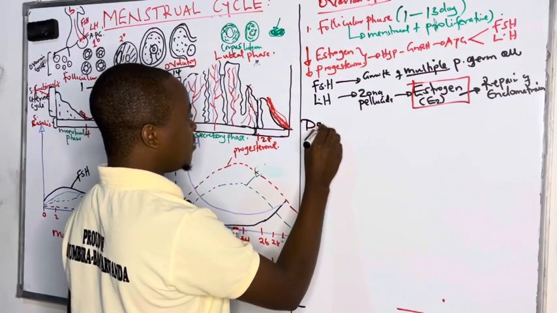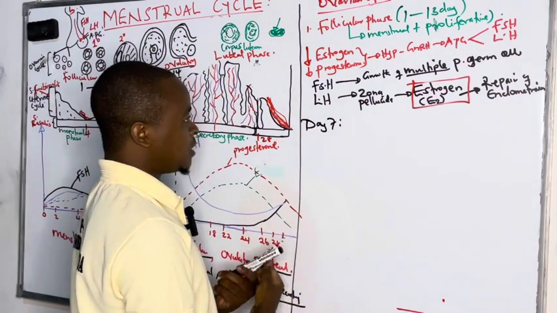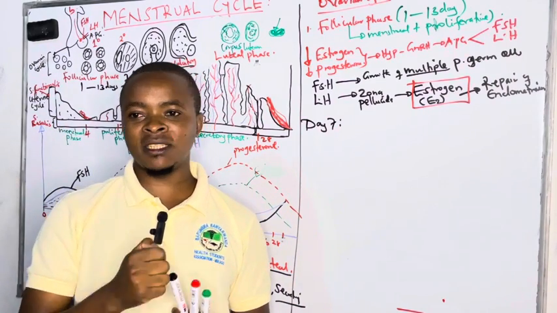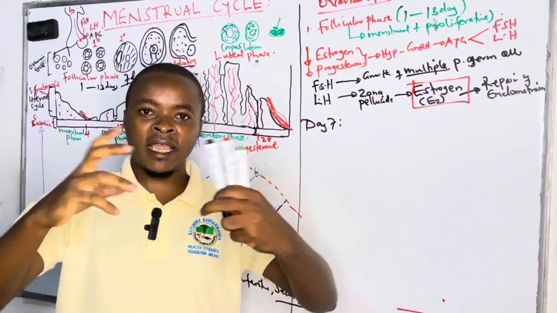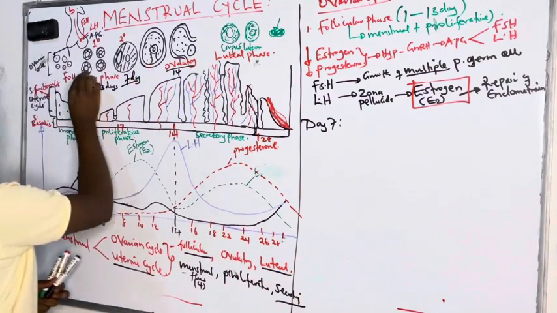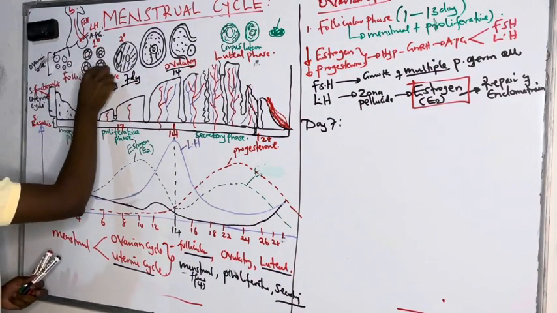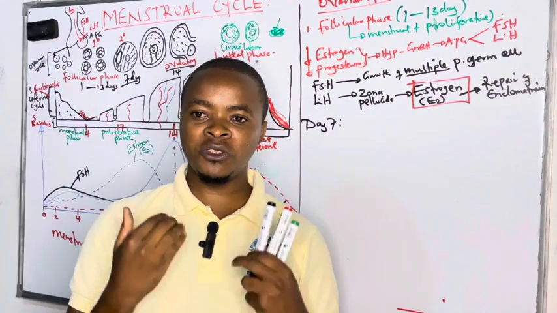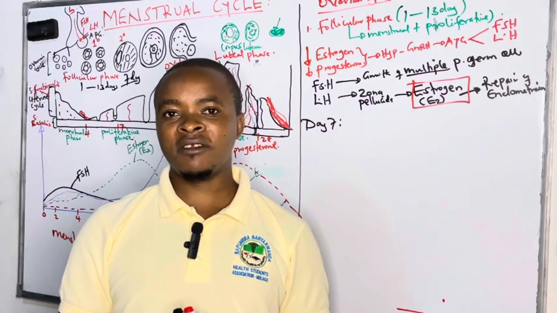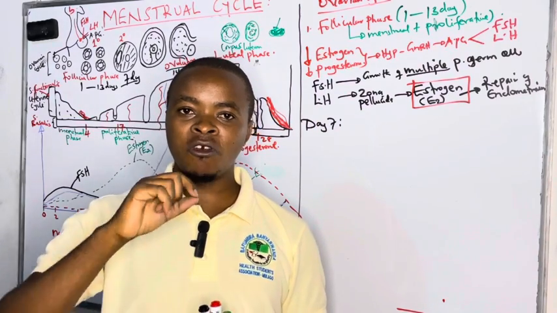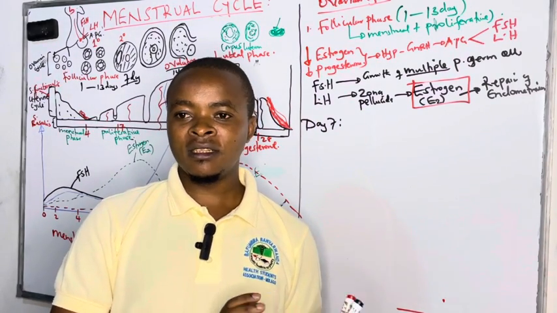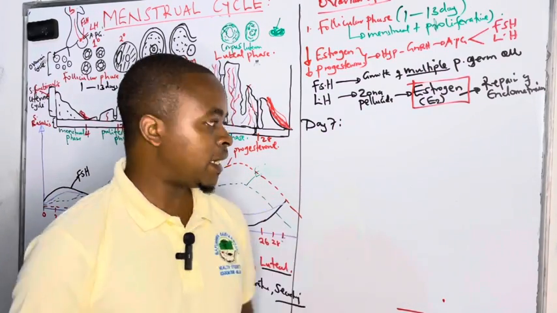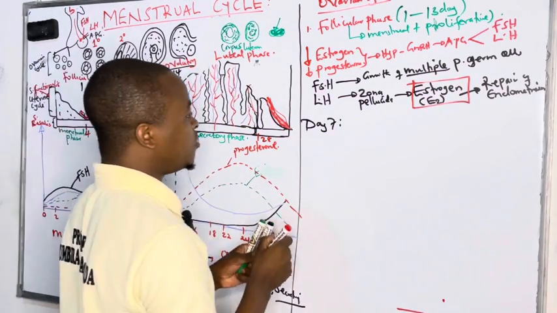So we are saying by day 7, these multiple germ cells go in a meeting and start voting to see who is going this month. And when they are in the meeting, among themselves, they choose one to go because all of them cannot go. We know that ovary produces one oocyte every month. So by day 7, they go in a meeting, like by day 6 at night, then they choose who is having potential to go this month. And by day 7, we have emergence of dominant follicle.